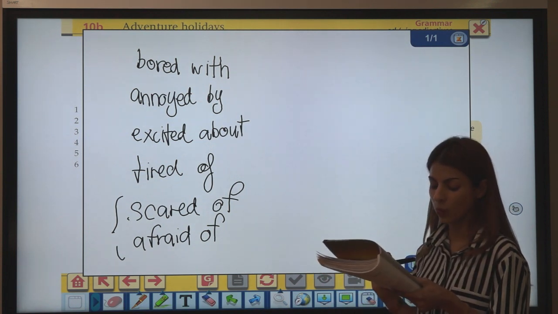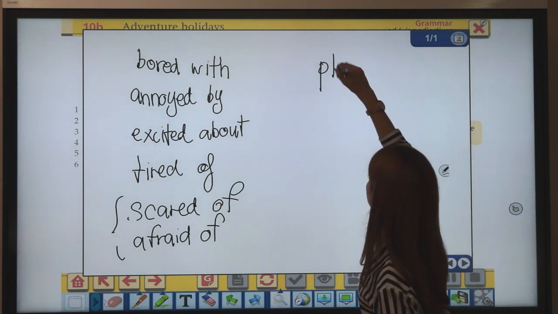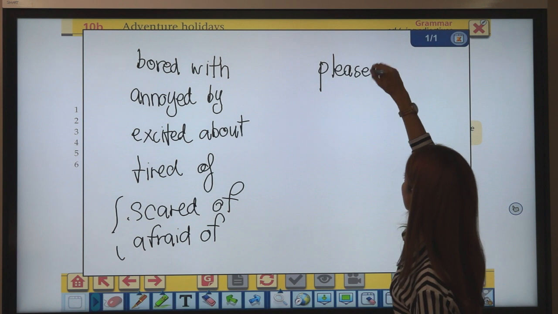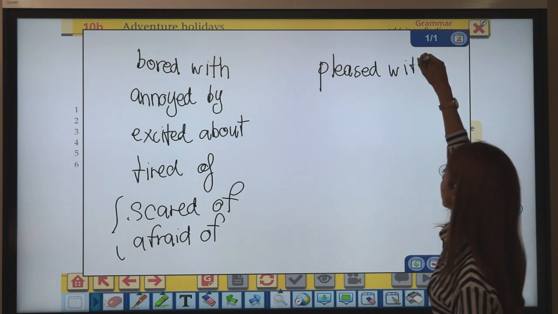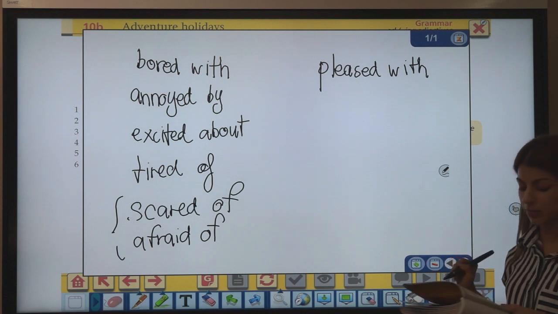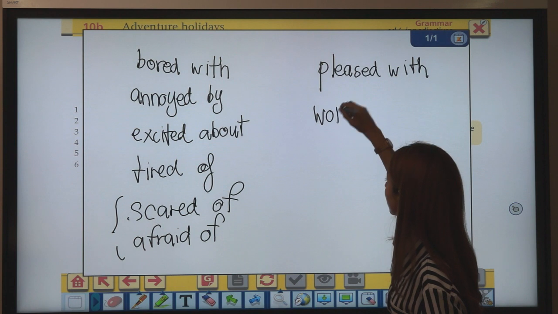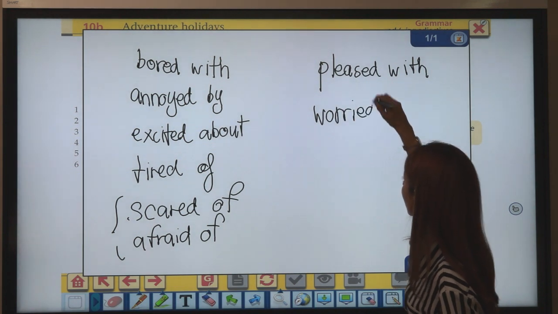Number 7, we were so pleased, pleased with something, for example, we're so pleased with the tour. Number 8, what are you worried about?